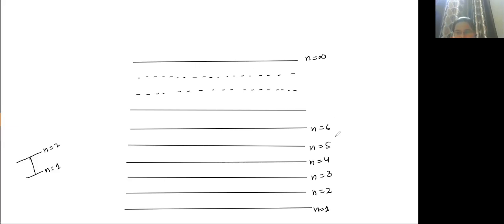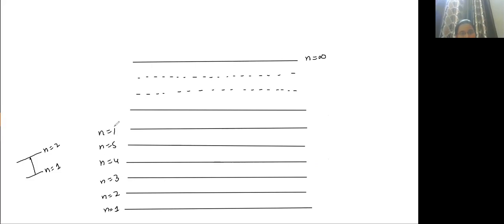These are the energy levels. n equal to 1, 2, 3, 4, 5, 6, 7, and so on, and this is n equal to infinity.